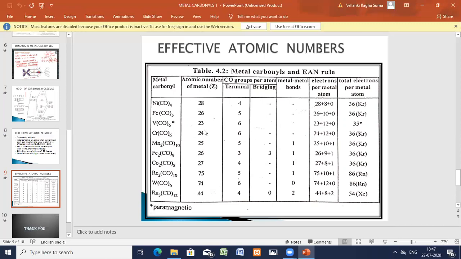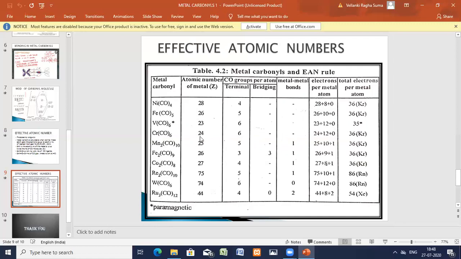Now we'll take vanadium hexacarbonyl. 23 is the atomic number. Number of ligands is 6. So Z plus 2 into number of ligands, 2 into 6 is 12. 23 plus 12 is 35. Almost nearing the inert gas configuration in that state. But the star indicates paramagnetism.